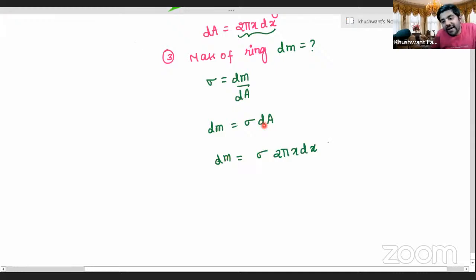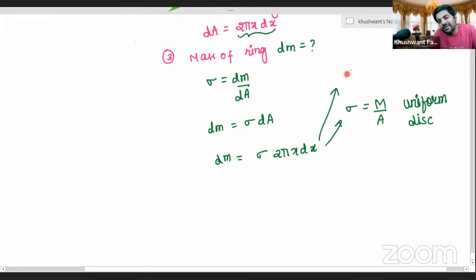This sigma value can be equal to the total mass of the disk upon the total area in case of uniform distribution. Whenever we are talking about a uniform disk, sigma is equal to m by A, or in several questions they can give sigma as some function of r, for example m r square, or any function.